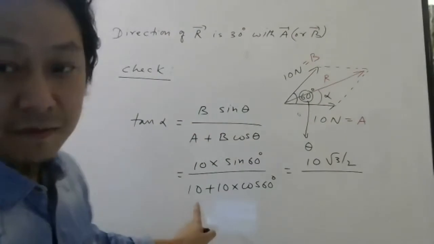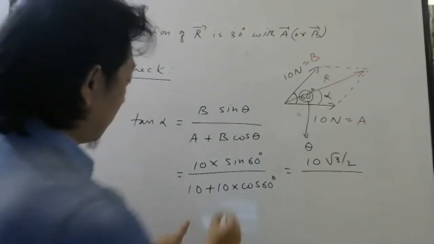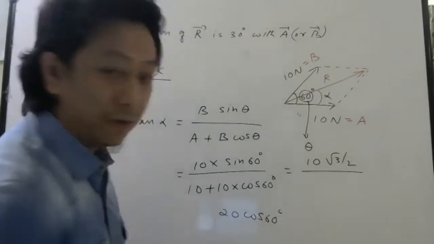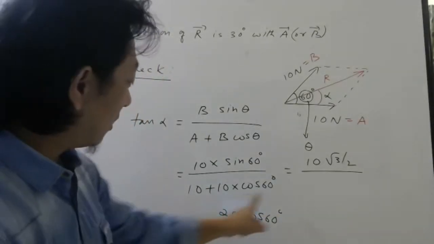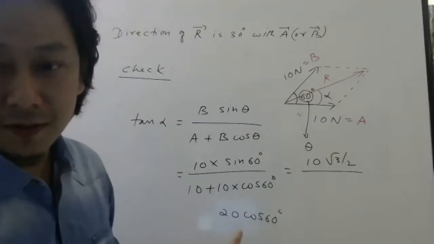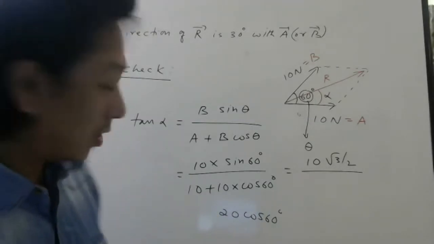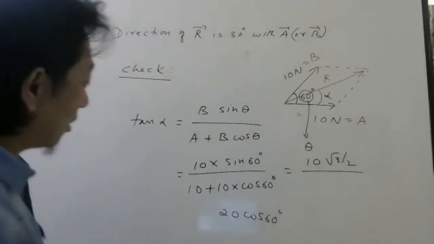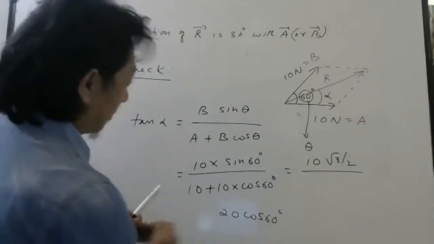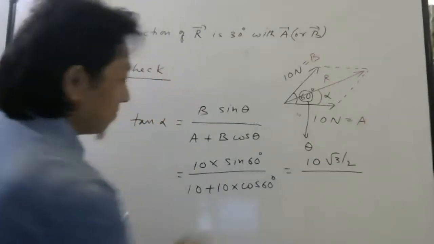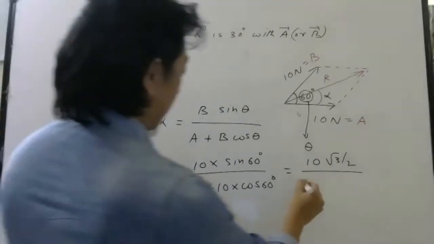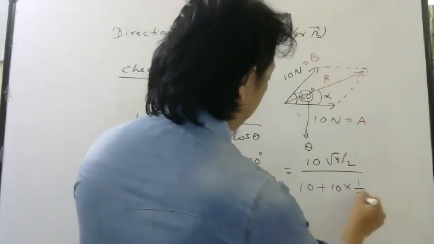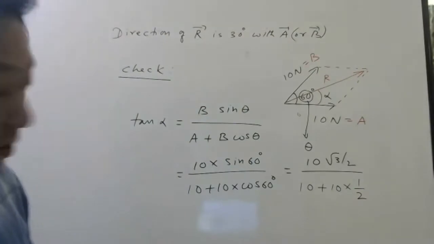Now look here. I have seen some students writing this as 20 cos 60. Can we do like that? No, you cannot do that. Don't add first. First multiply, then you have to add. So don't make the mistake of writing 10 plus 10 first. So this will be 10 plus 10 into cos 60, which is half. Right? Cos 60 is half.